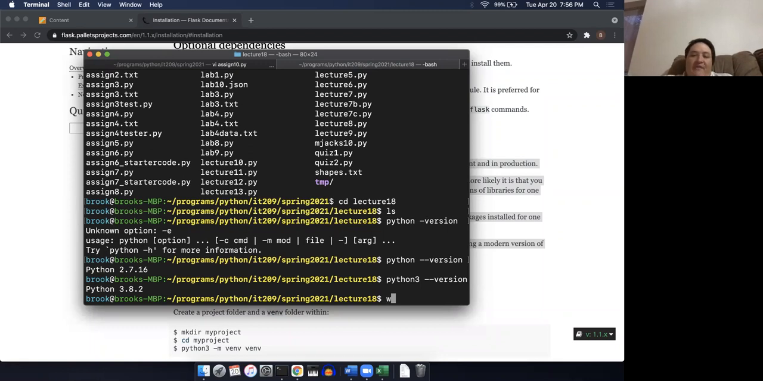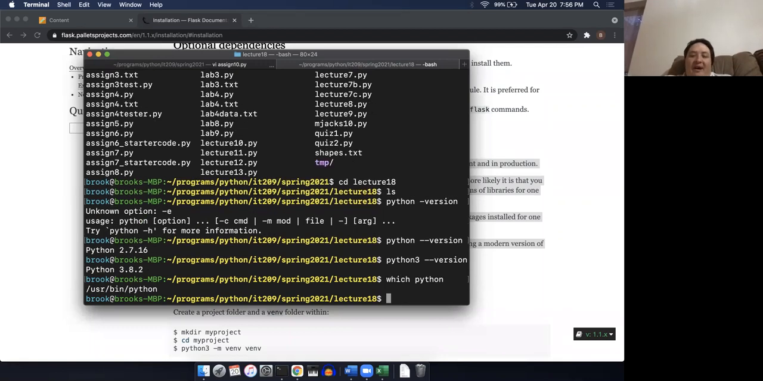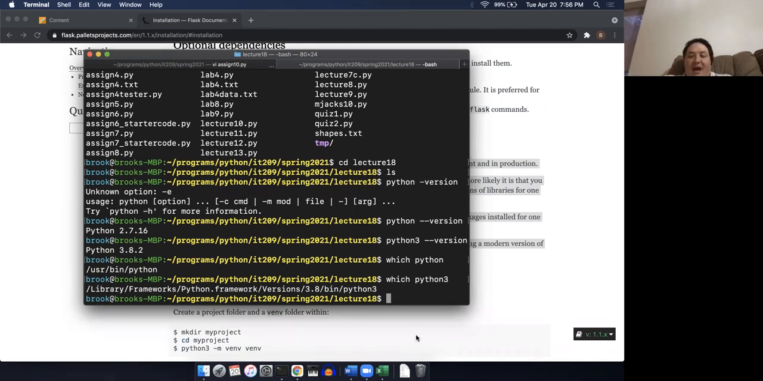If I type in which python, I can see that I'm using the Python that is in /usr/bin/python. And if I do which python3, I can see that I'm using the Python 3 that's installed in /Library/Frameworks/Python.framework/Versions/3.8/bin/python3. So I've got two different Pythons here.